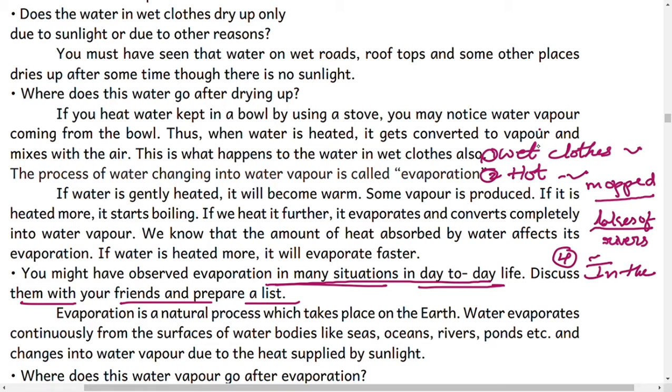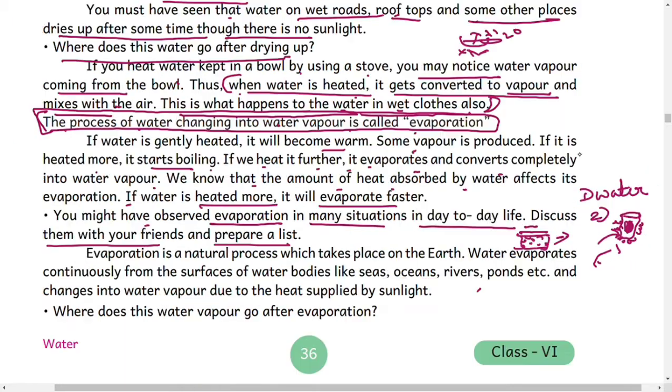How can we prepare salt from ocean water? With the help of the evaporation process only, we can prepare salt from sea water, and clouds also form this way. Generally, evaporation is a natural process which takes place on the earth.